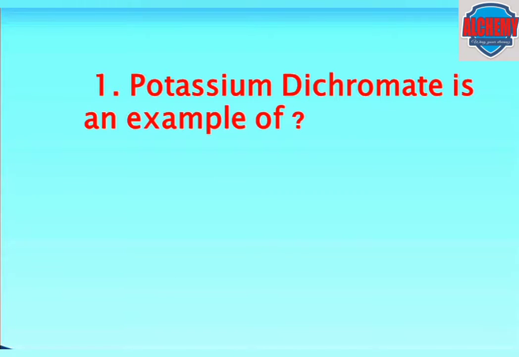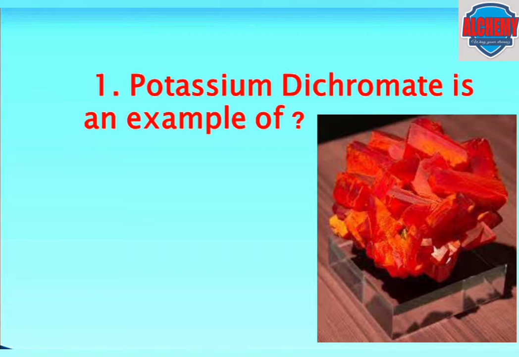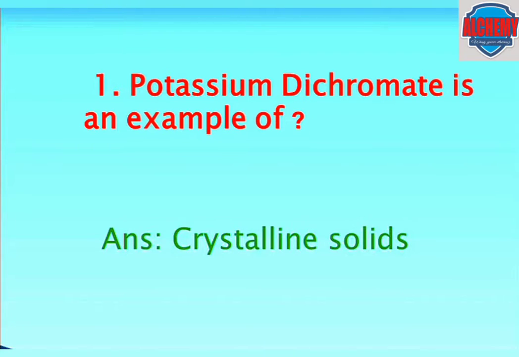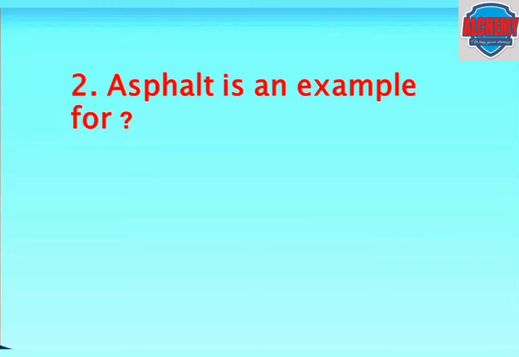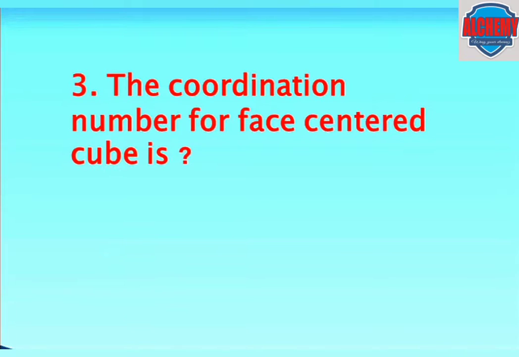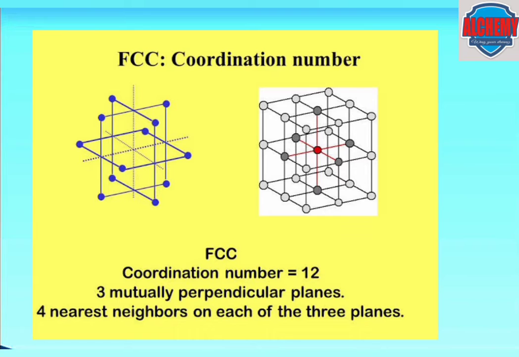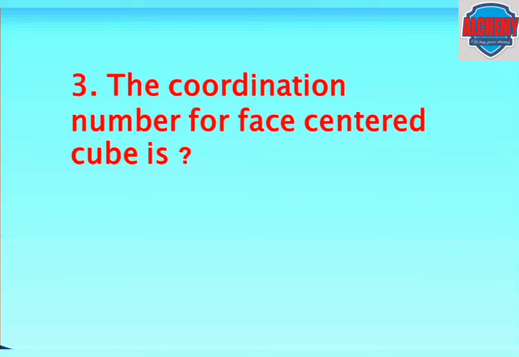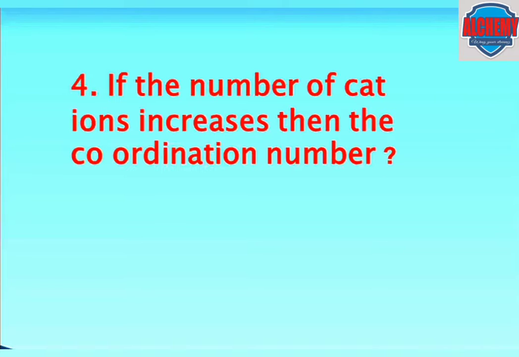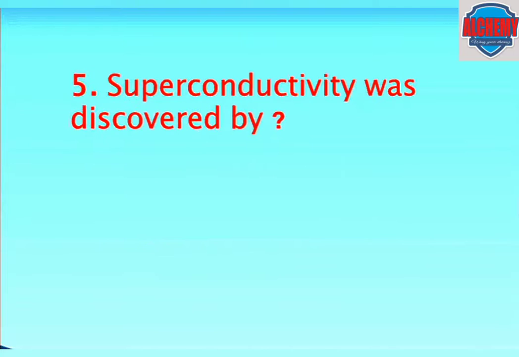First question, potassium dichromate is an example of. The correct answer is crystalline solids. Second question, asphalt is an example for. The answer is amorphous solids. Third question, the coordination number of face-centered cubic is. The answer is 12. Next question, if the number of cations increases, the coordination number, the answer is also increases.